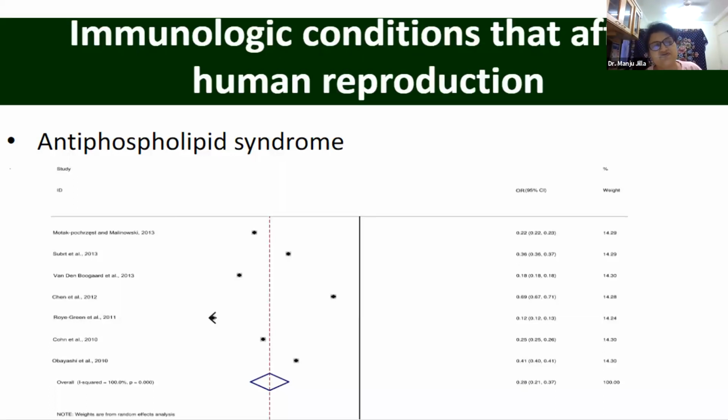Then, does antiphospholipid antibody syndrome affect implantation? Actually, it doesn't affect implantation. It causes recurrent miscarriage or PIH. The trophoblastic villi, which are floating in the maternal circulation, break and go into the maternal blood and produce an immune response, causing vasculitis and therefore a rise in blood pressure and clotting in the placenta and in the microcirculation of the mother.